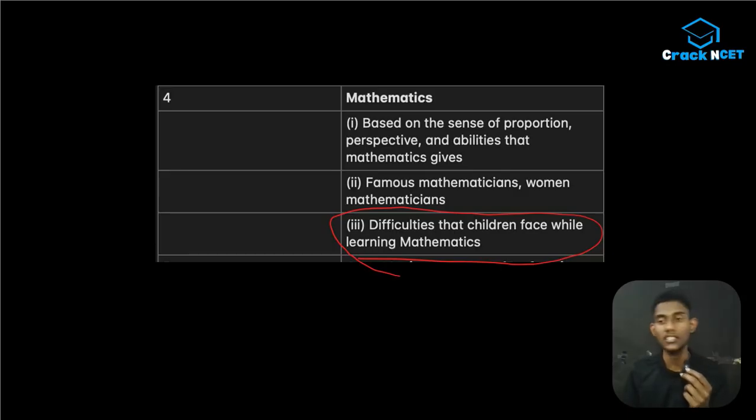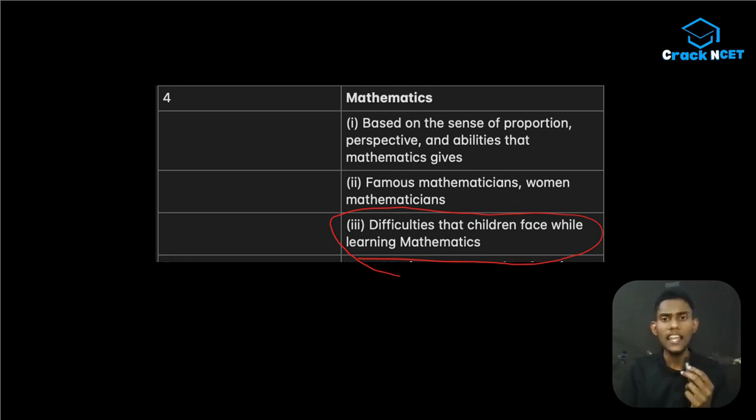This is so important because this is an exam that tests your aptitude towards teaching. The meaning of this test is to tell whether you are interested in teaching or not. So it checks your observation in teaching. Mathematics is such a subject that there's a stigma around it that says mathematics is very tough. For some students it's very easy, but for the rest it's very tough and they find it very hard to study mathematics.